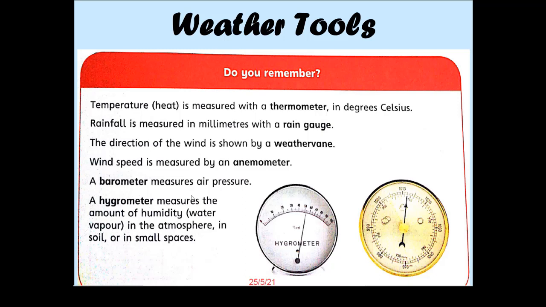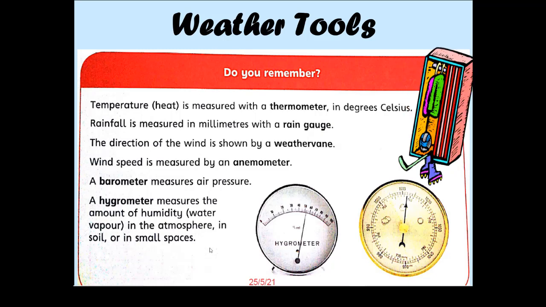A barometer measures air pressure, while a hygrometer measures the amount of humidity, water vapor in the atmosphere, in soil, or in small spaces. All of these tools are very important to specify our weather conditions.